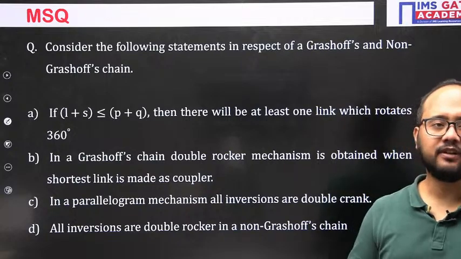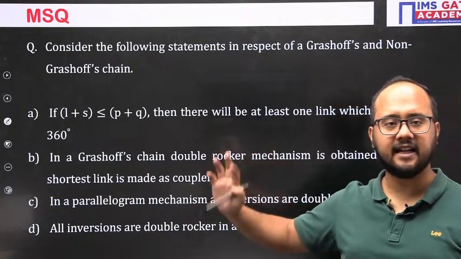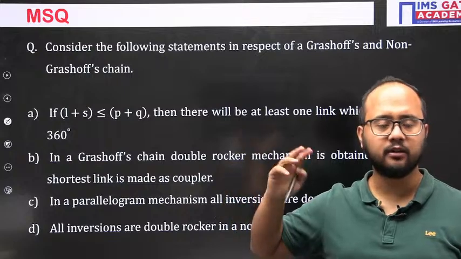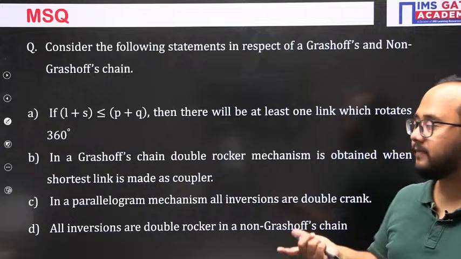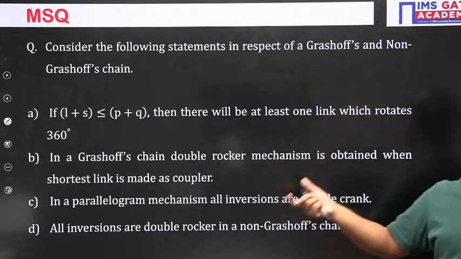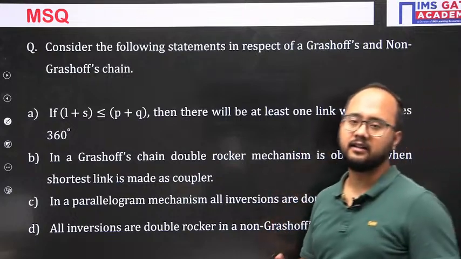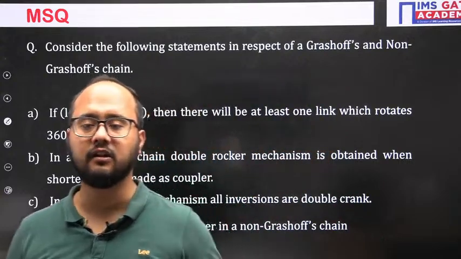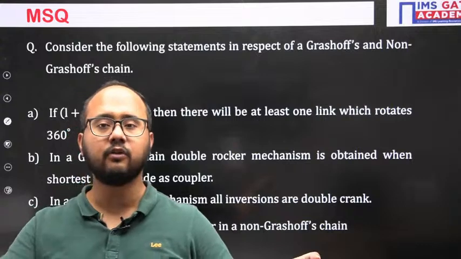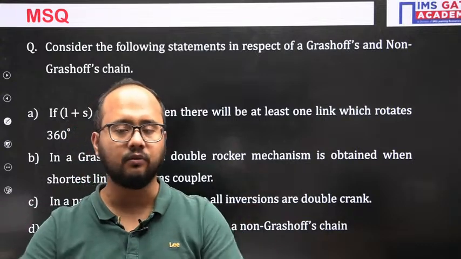In MSQ, let's suppose you have mentioned A as answer and A is correct out of other two options also. But you will not get the partial marking here, okay? You have to correctly mention which of the options are correct. If ABC are correct, all ABC you need to mention. It's not like if you have mentioned AB, C you have not mentioned, then you will get marks. No, it's not like that.